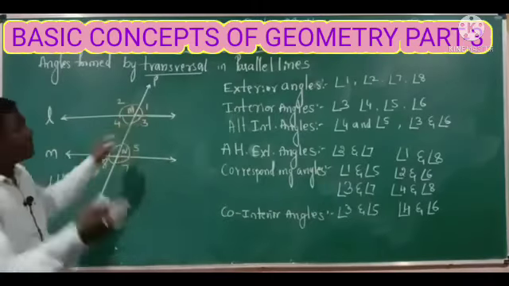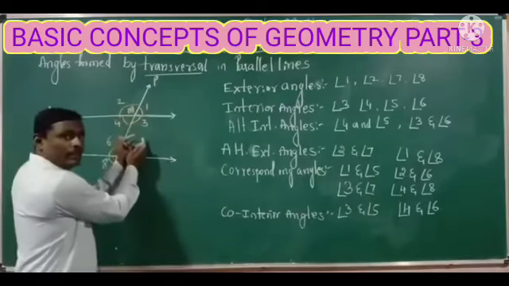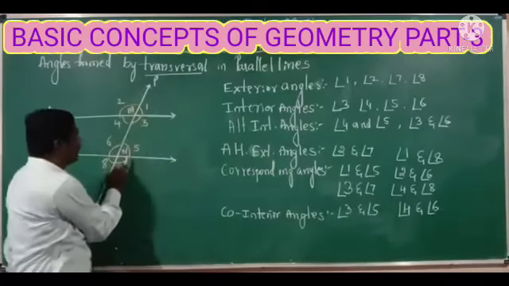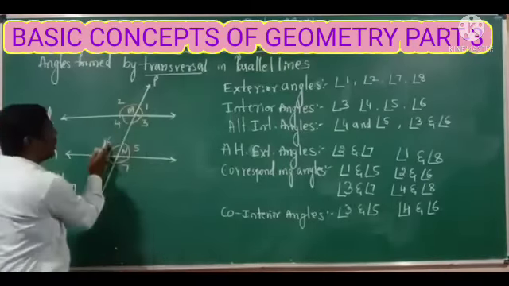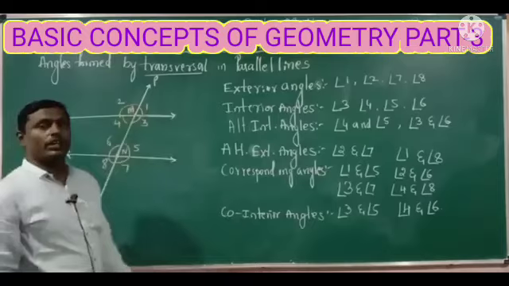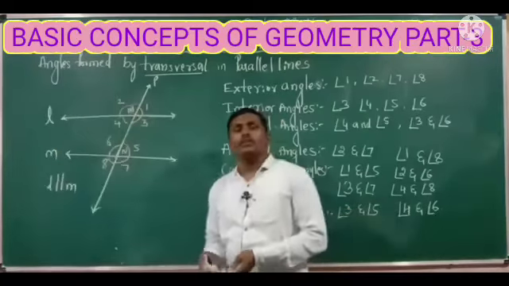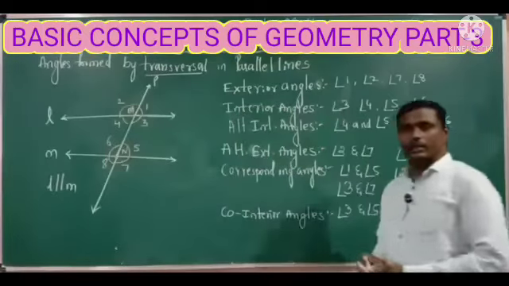You can easily identify that angle 3 and angle 5 lie on the right side of the transversal, and angle 4 and angle 6 are the co-interior angles which lie on the left side of the transversal.